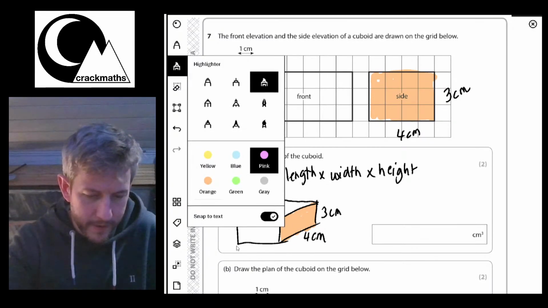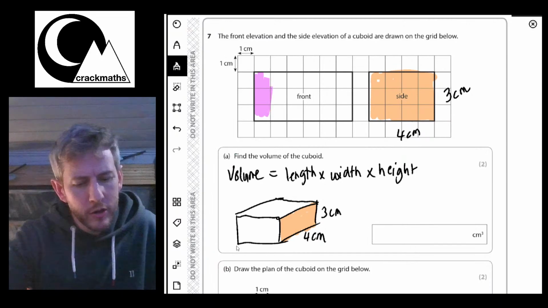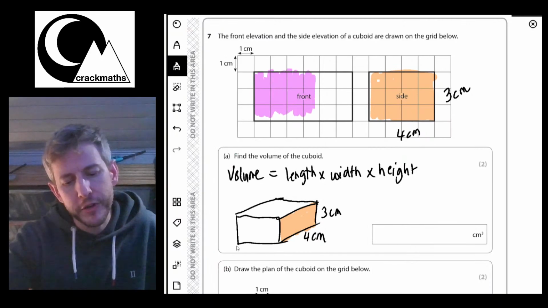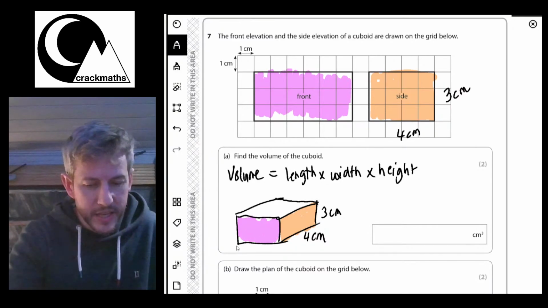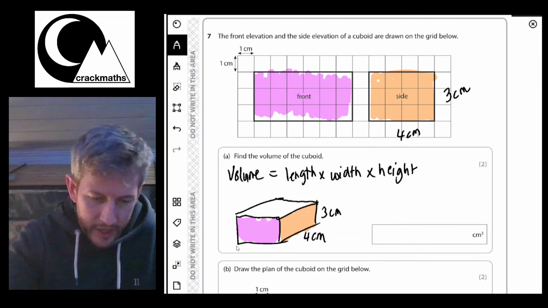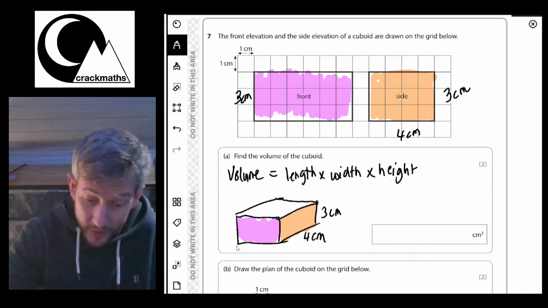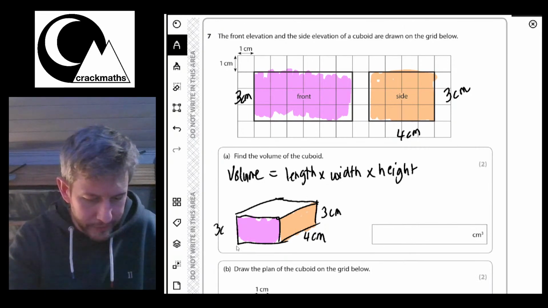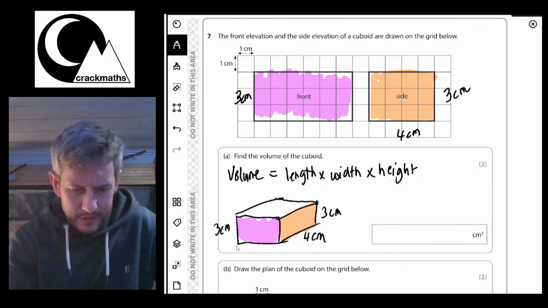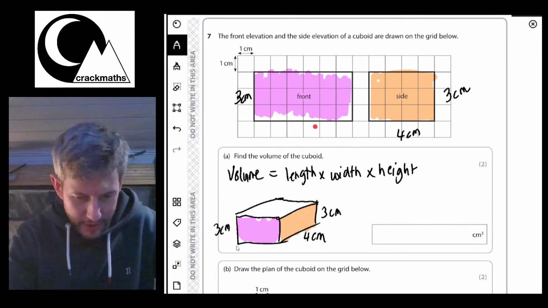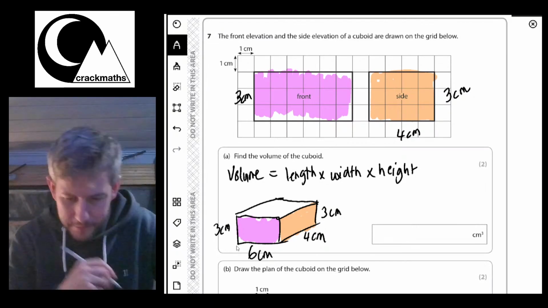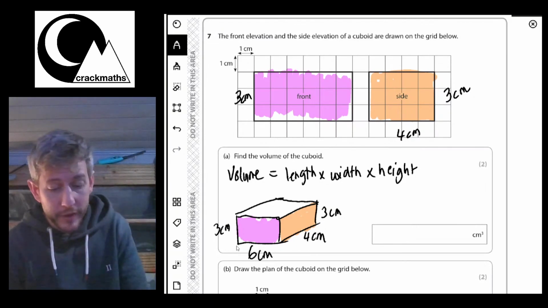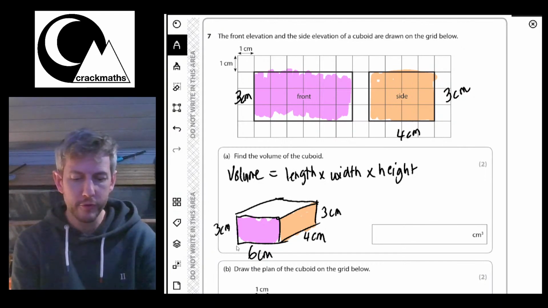And now let me pick a different color to do the front. So let's go for pink. If I look here, I've got the front of the cuboid here. And I can see that the dimensions of this are going to be 3, which we know from here, but I'll just add it on. And 1, 2, 3, 4, 5, 6. So that's 6 centimeters at the front. Okay, great. So now what we can do is we can use our volume formula.